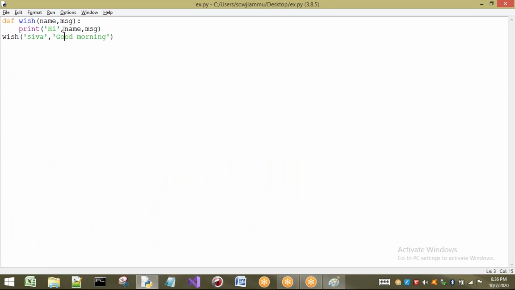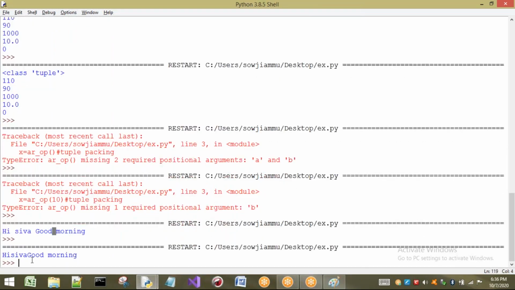But who has given space here? I have not given it here. See, there is no space here. Next, there is no space here also. By default it is going to take space, but I don't want space. For example, better write all these as strings only. No, better write the concatenation symbol. Now observe, there will be no space between the strings.